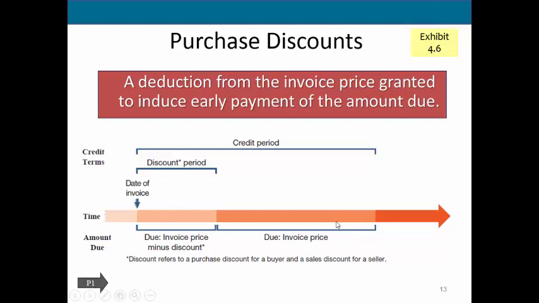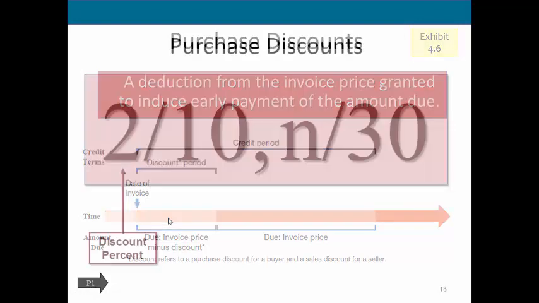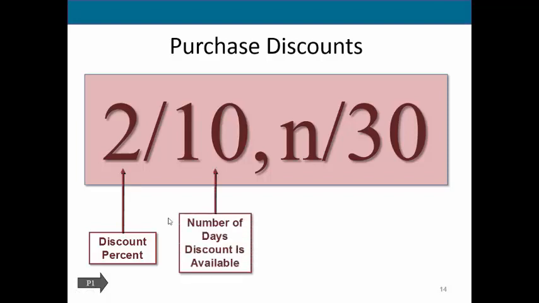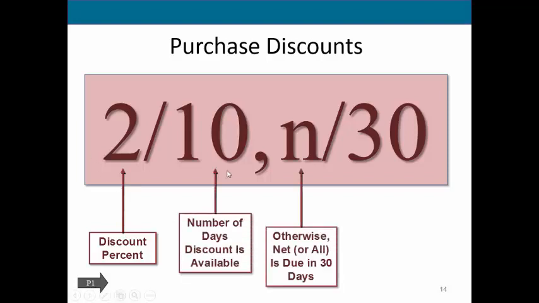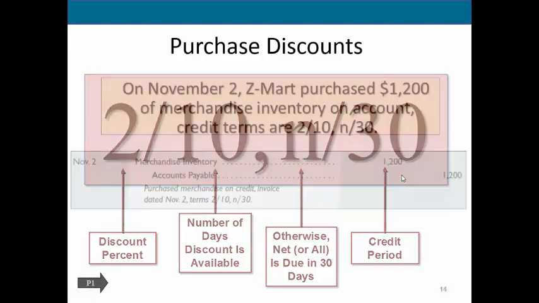The truth is, though, although most companies do want to go ahead and pay quickly and get that 2% discount, you don't always know if you're going to be able to do that. So when we go ahead and we book the fact that we purchased goods, we're going to book them at the full amount. And then if we do indeed get that discount, we'll go back and make the adjustment for that. So here's our purchase discount, 2% discount if we pay in 10 days. Otherwise, the net amount, or all of it, is due within the full 30 days.